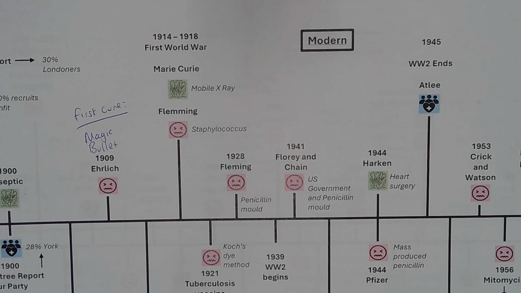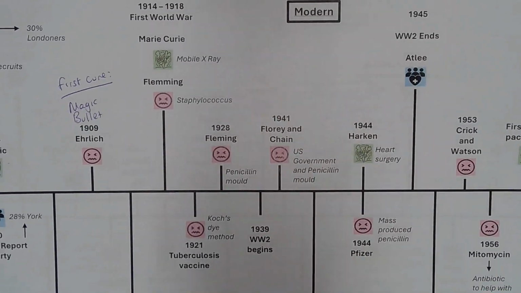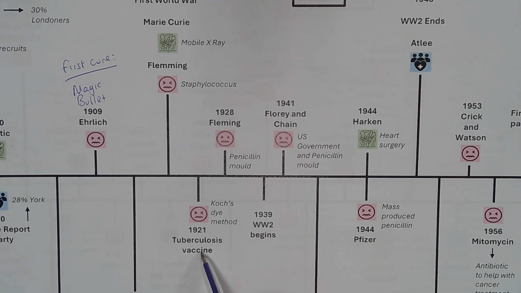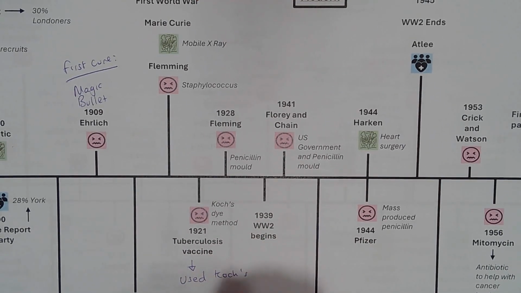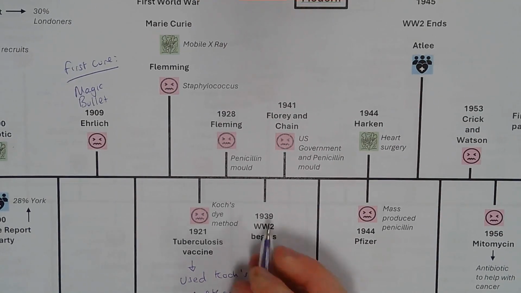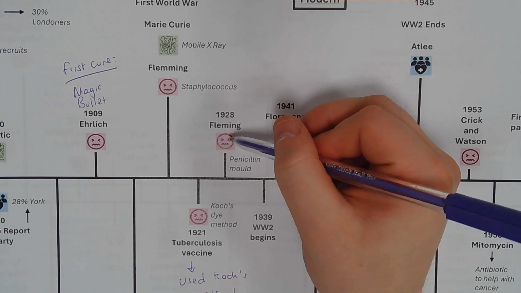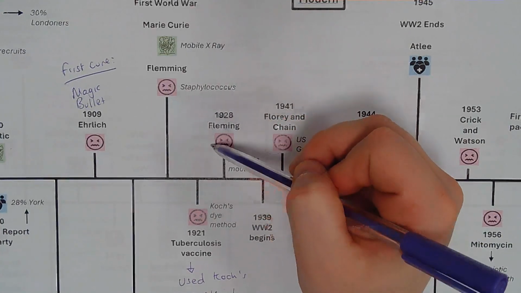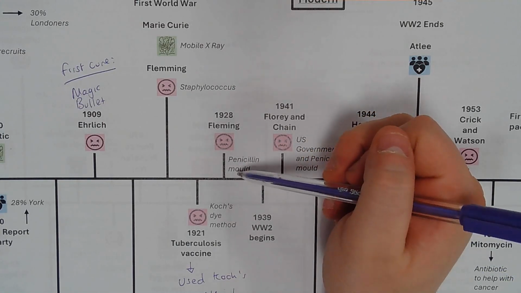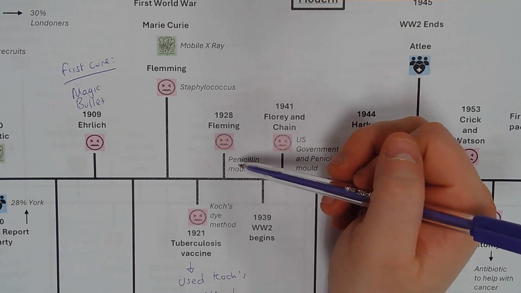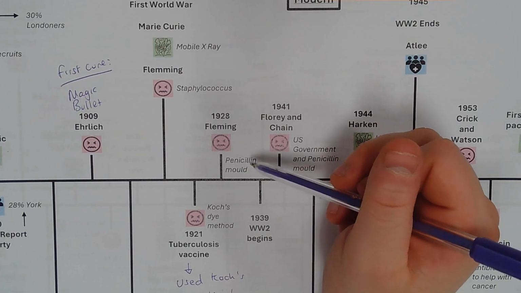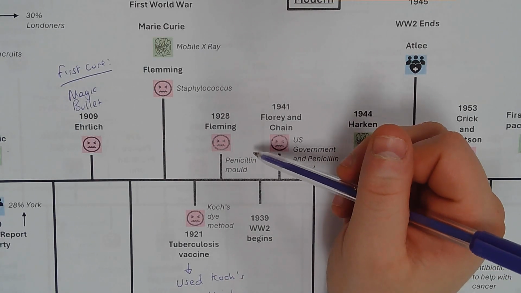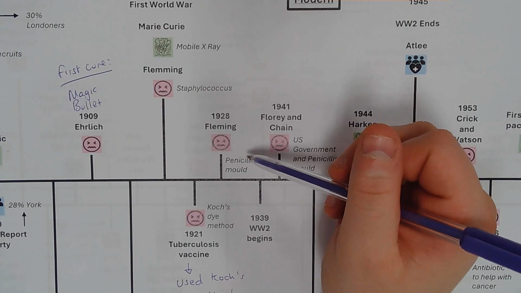I would then go to the tuberculosis vaccine. So Koch's method was finally used to create the tuberculosis vaccine. We can see that there as well. And then in 1928, we go back to this idea of Staphylococcus. Fleming hadn't been able to defeat it, but then by accident he found out about the penicillin mould, but he didn't take that forward and try and create it into a cure. He just wrote a journal about it because he thought it was an antiseptic, and they already had antiseptics.